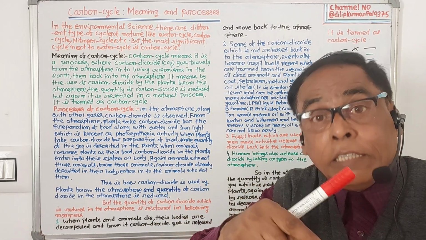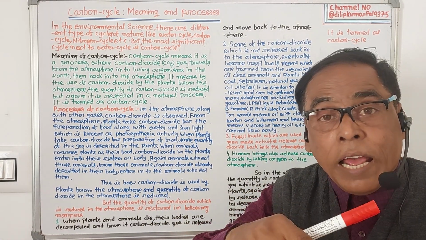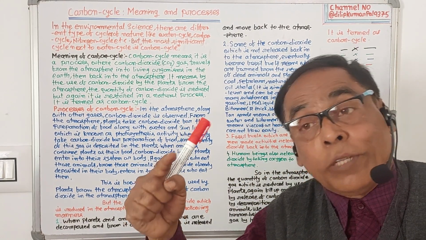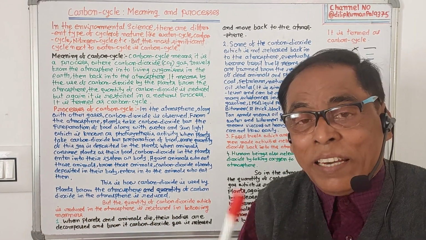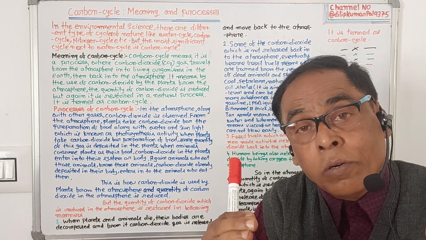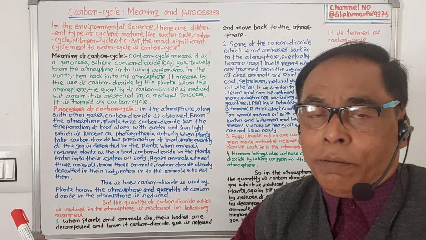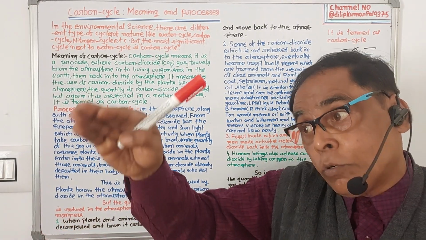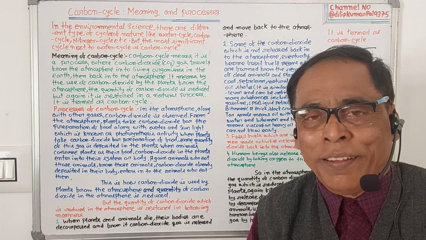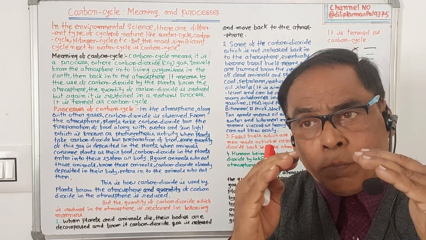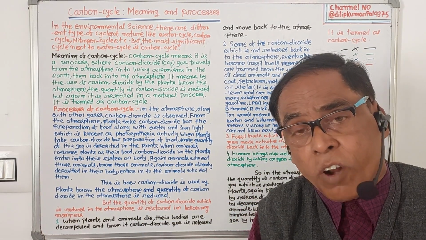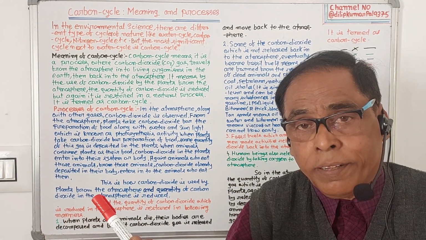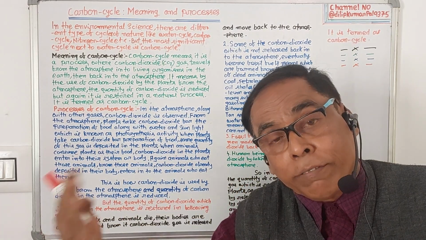When animals eat those plants, the carbon dioxide which is deposited in the plant is transferred to the animals who eat them. Again, when those animals are eaten by some other animal, the carbon dioxide gas deposited in those animals is transferred to the animals who eat them. Anyhow, when plants use carbon dioxide gas from the atmosphere, the quantity of carbon dioxide gas in the atmosphere is reduced. But again it is filled up.